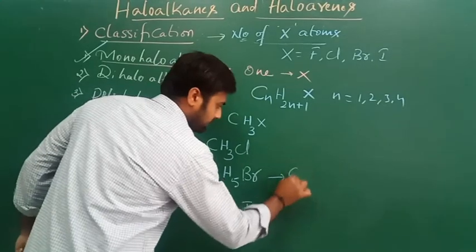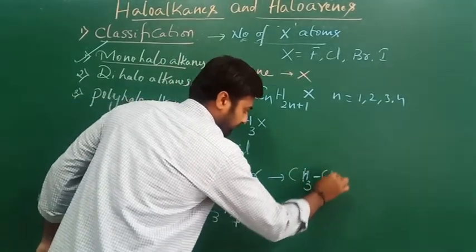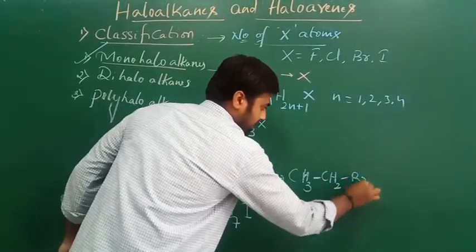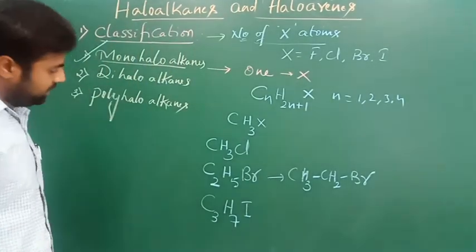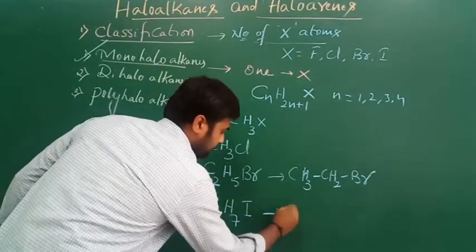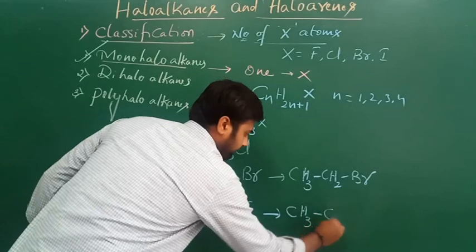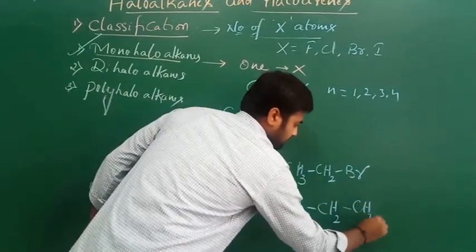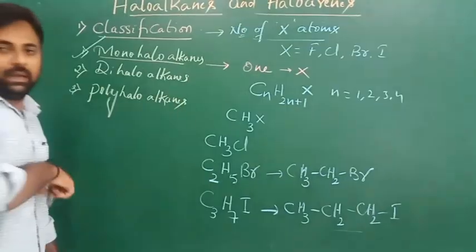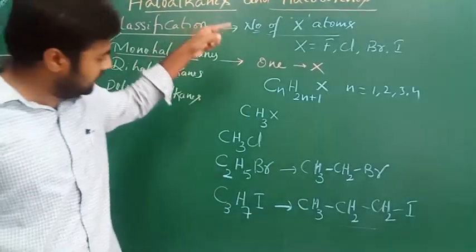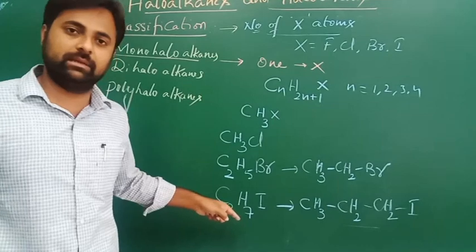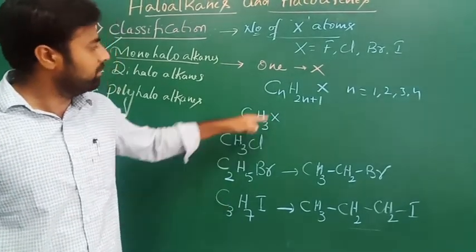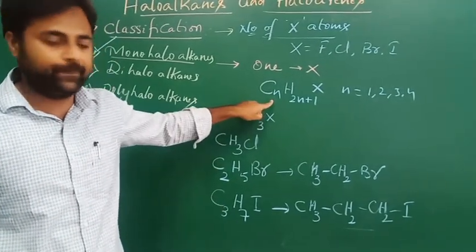So we can write it like this: CH3CH2Br, this is ethyl bromide. This can be written as CH3CH2CH2I, propyl iodide. So these are all the monohaloalkanes which are obtained according to this formula.